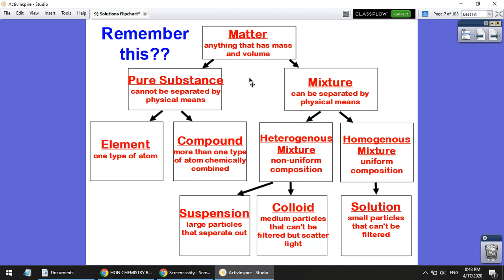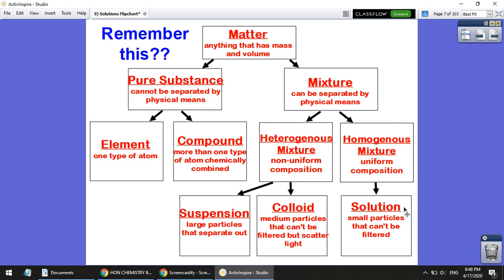This organizer shows us different ways that matter, that physical things, can be arranged. We've got atoms. We can group atoms together with bonds and make compounds. And we also saw that we can have mixtures. We can have atoms that occupy the same space but are not bonded together, and they can easily be separated. And in fact, we've got different types of mixtures. We've got a homogeneous mixture and a heterogeneous mixture.